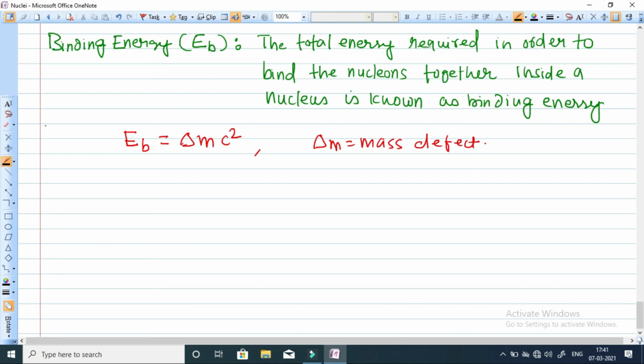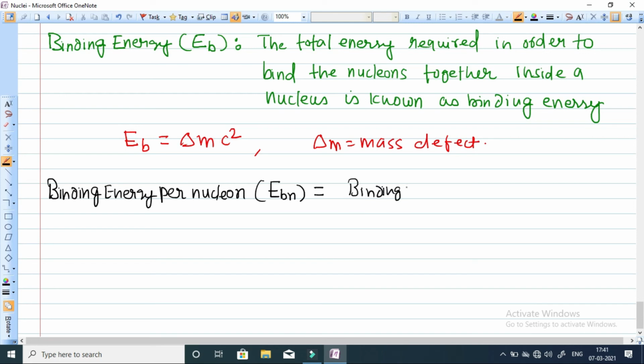Binding energy per nucleon is represented by EBN, and its value is binding energy divided by the number of nucleons.